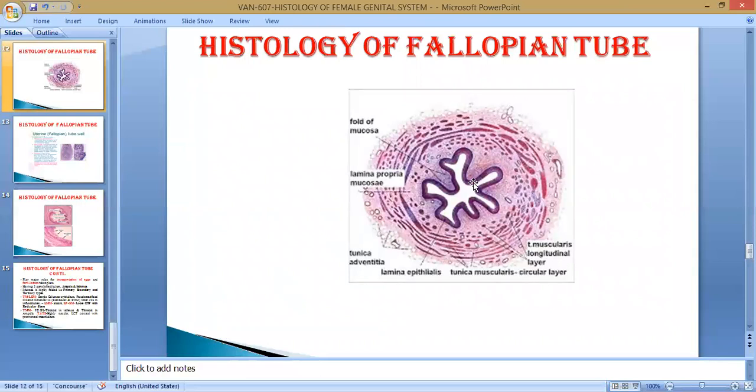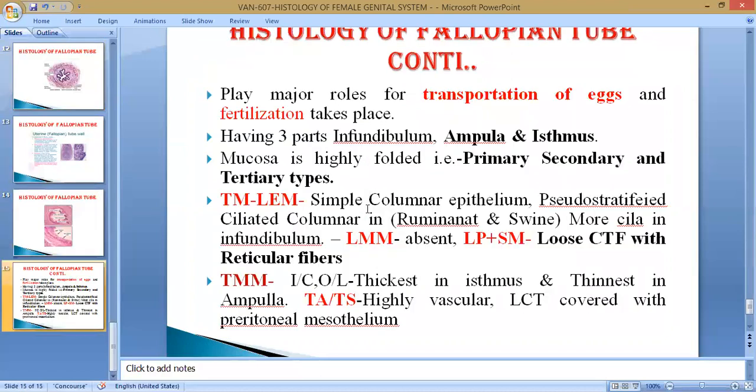Sometimes the fold comes as a single fold, this is the primary, this is known as secondary, and this one is known as tertiary. So sometimes there are three folds present, primary, secondary, and tertiary, near the lumen of the infundibulum.